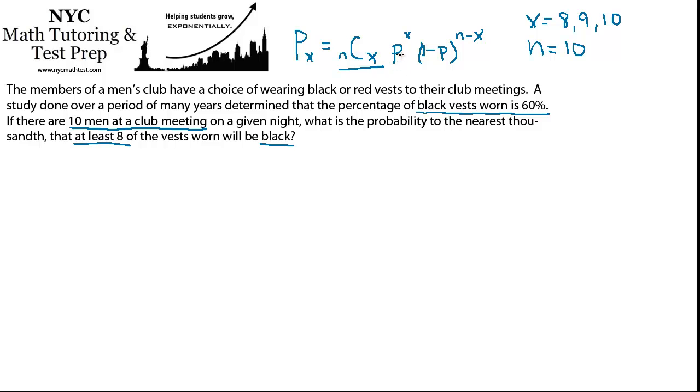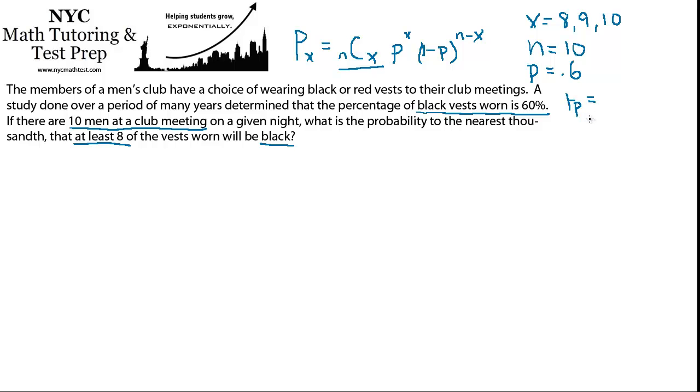And then the probability of success. We're defining success as wearing a black vest, and the probability for any one independent trial of wearing a black vest is 60%, so that's our probability of success. p equals 0.6. That's the same way of saying there's a 60% chance that an individual wears a black vest. 1 minus p is the probability of failure. We don't actually have to write out what that is, but we can. It's the probability of wearing a red vest, which is the probability that he didn't wear black.